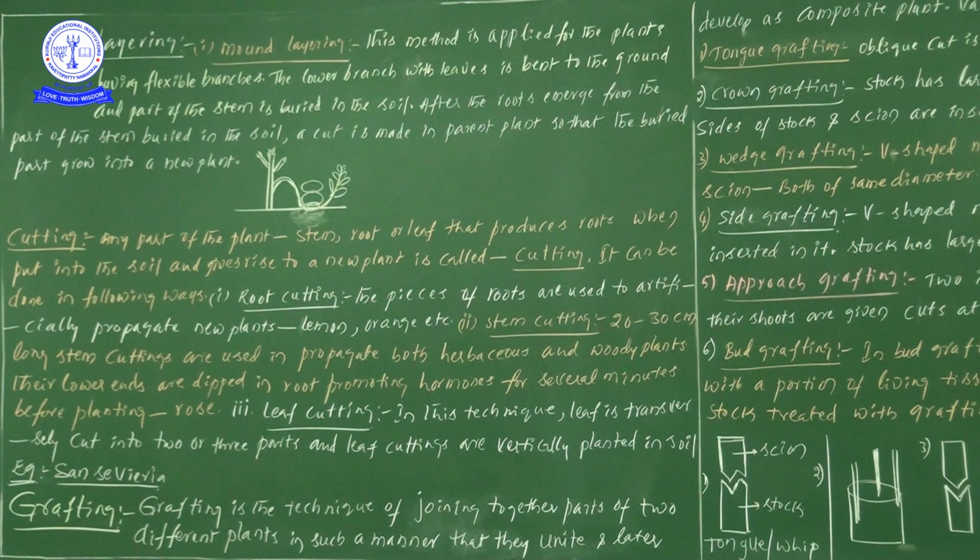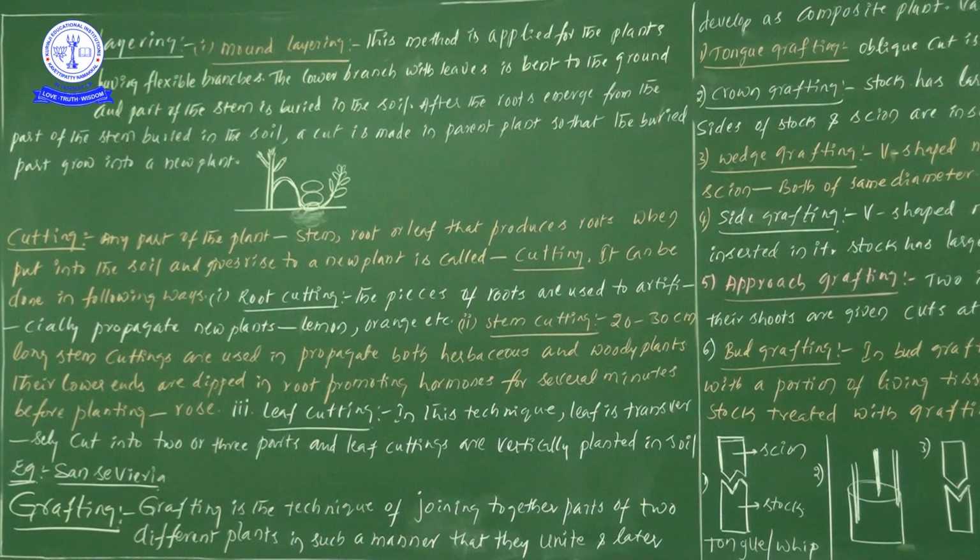We are cutting the leaf transversely, but while planting these cuttings, how are we planting? Vertically we are planting. Try to remember this information also. The best example is Sansevieria.